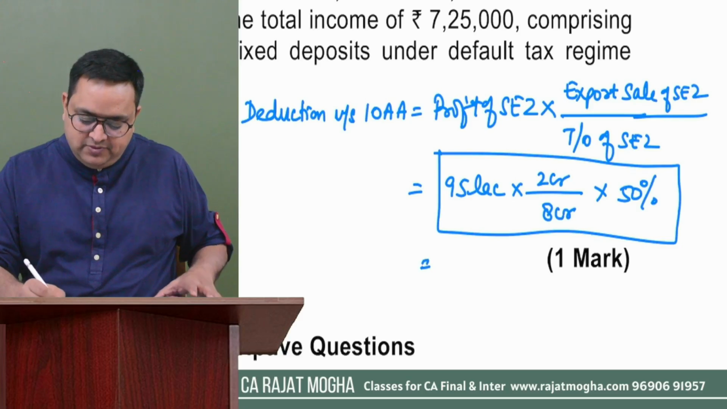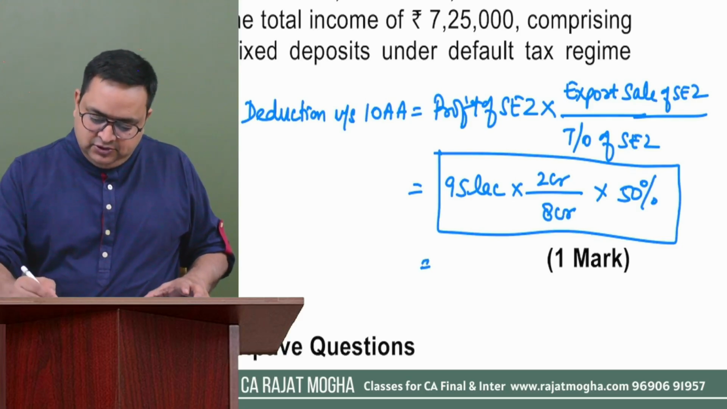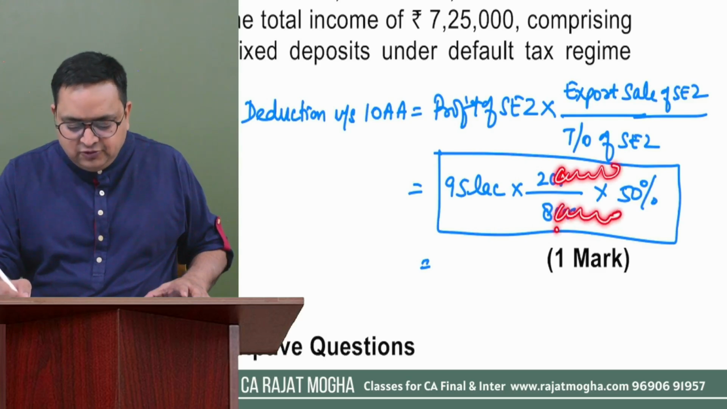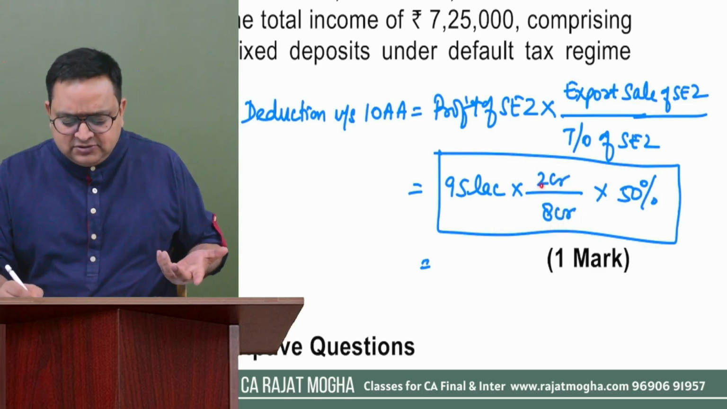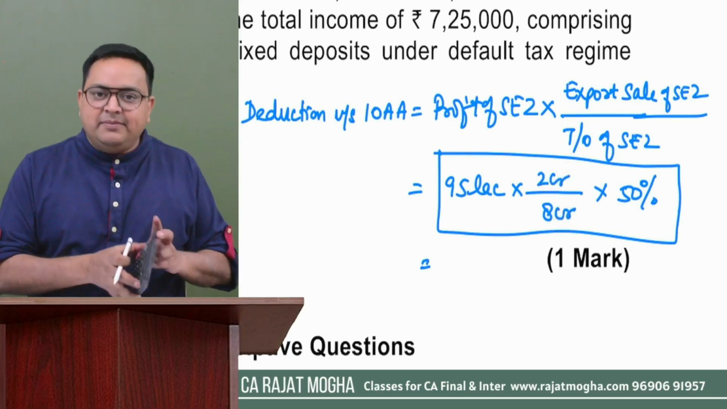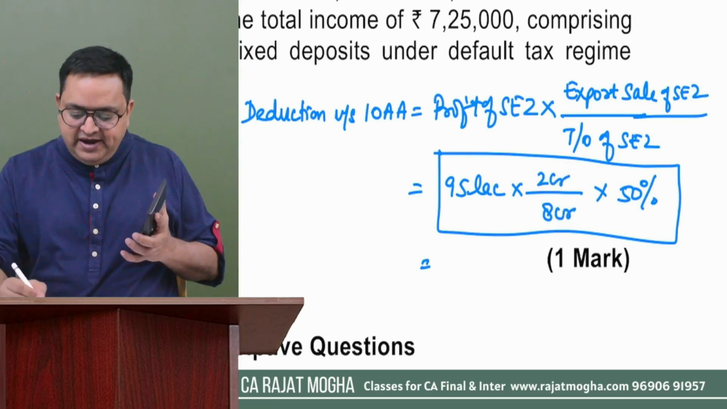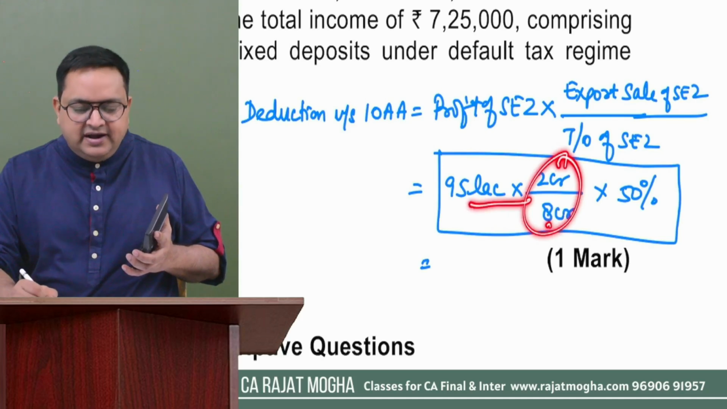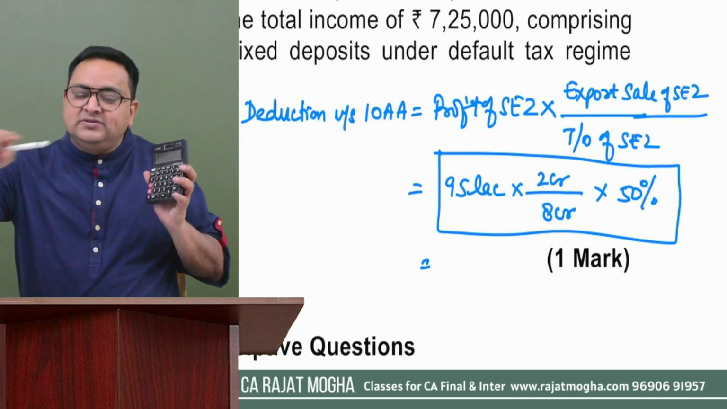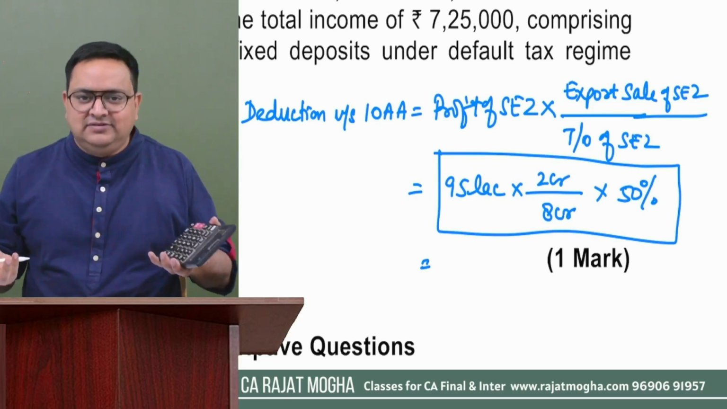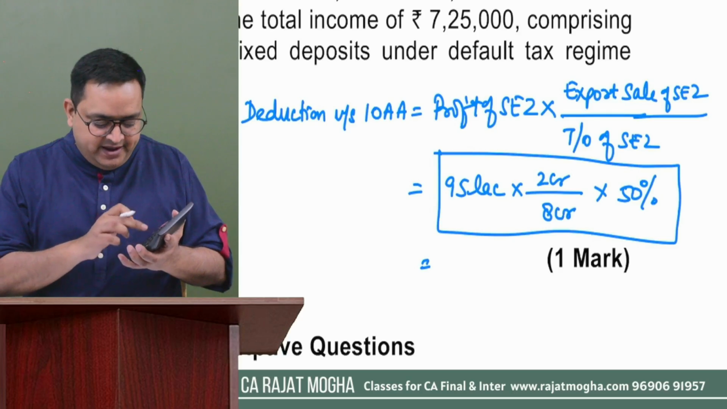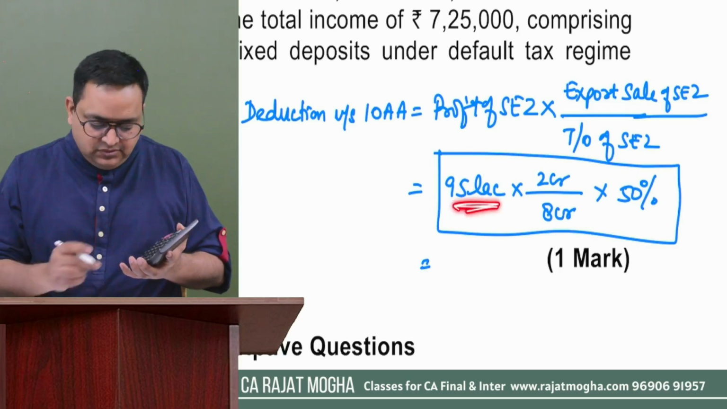Right, now calculate how much it would be. So this is 2 crores by 8 crores. You don't need to put the zeros, crore cancels, simply keep it 2 by 8. In my calculator, I am doing 2 divided by 8 first, then I'll multiply it by 95 lakh, then 15%. I'm not writing 2 crores and dividing it by 8 crores, it is a wastage of time. I'll simply say 2 by 8.